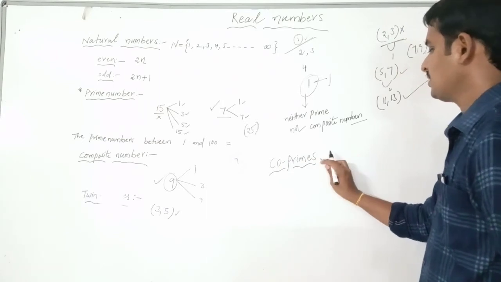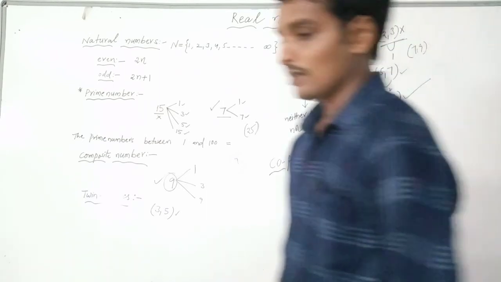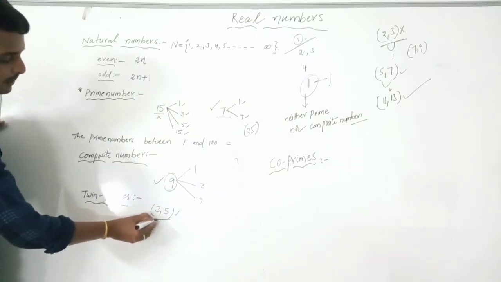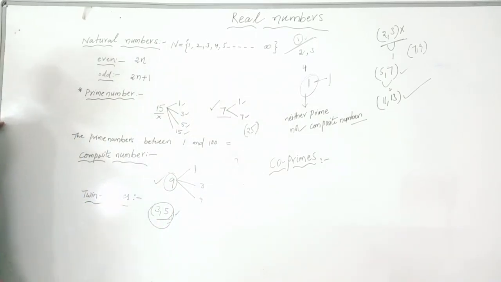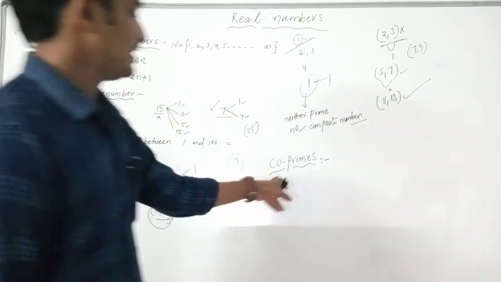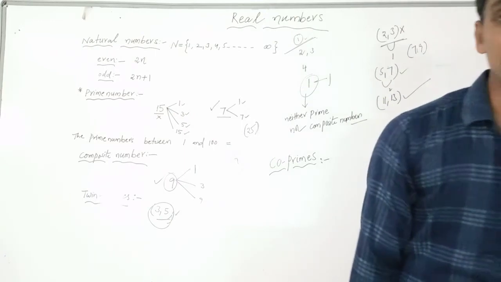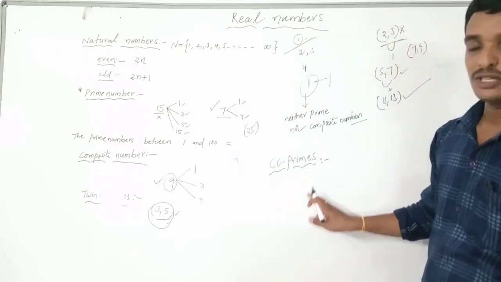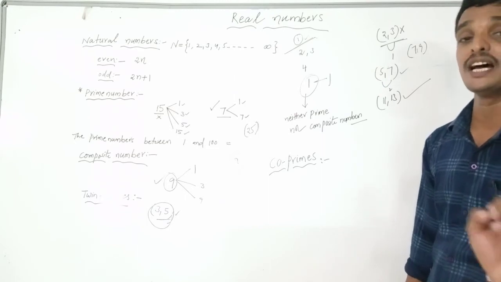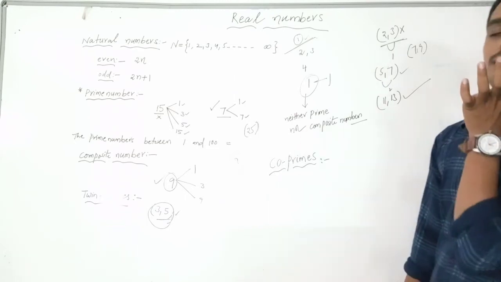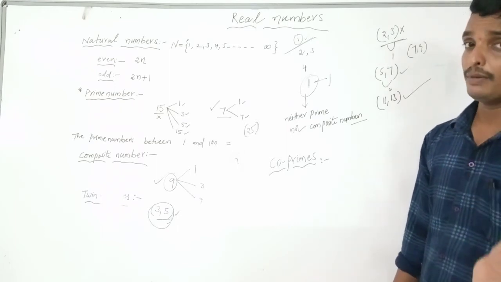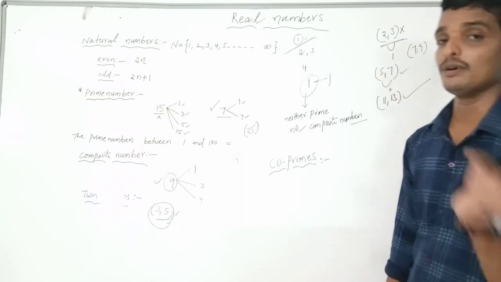Co-primes. So actually I have started from here. Twin primes means the two numbers are prime numbers. The two numbers must be prime numbers. In the same way, in co-primes, the numbers in the co-prime set need not be prime numbers. Either prime numbers or composite numbers: prime and composite, or composite and composite.